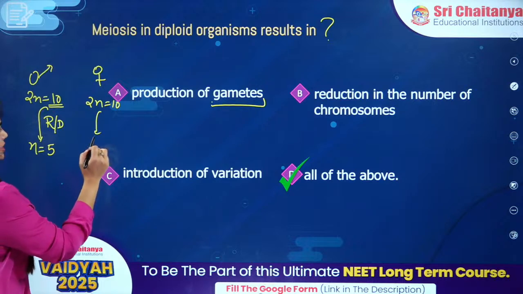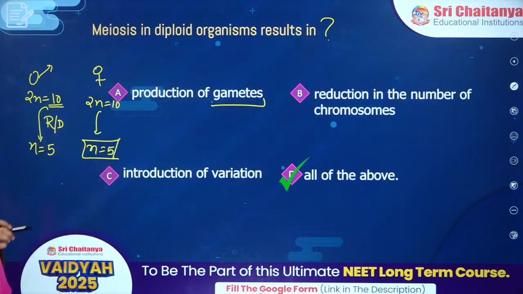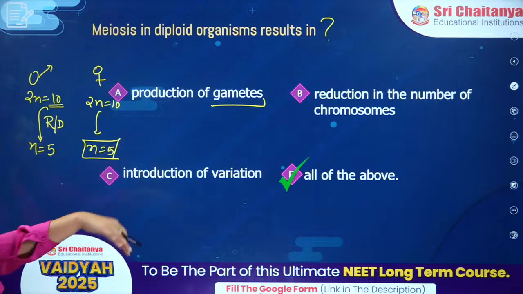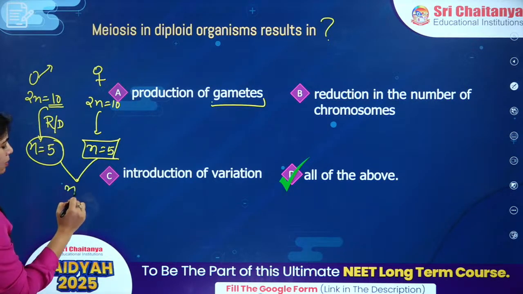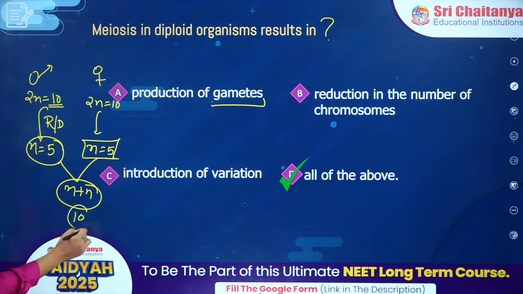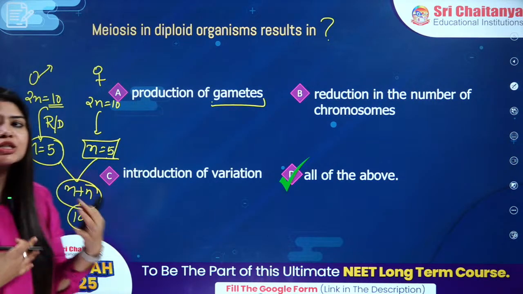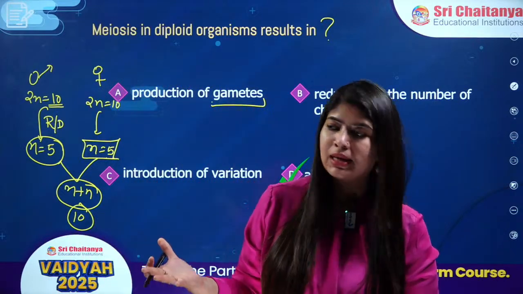Here also we're going to see n is equals to 5. When I want to make gametes, there will be reductional division, so that when this male and female gamete combine, I am going to have n plus n condition, which is 5 plus 5, again 10. So basically, I'm able to restore the ploidy of the organism just by meiosis only, right?